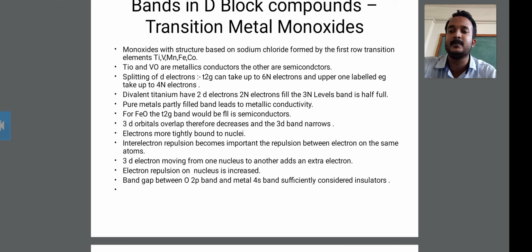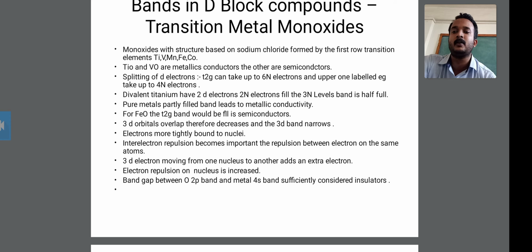A pure metal has partly filled bands, and this leads to metallic conductivity in the transition metal. This pure metal has a partly filled band, and it leads to metallic conductivity. For ferrous oxide, FeO, the T2G band would be a semiconductor.